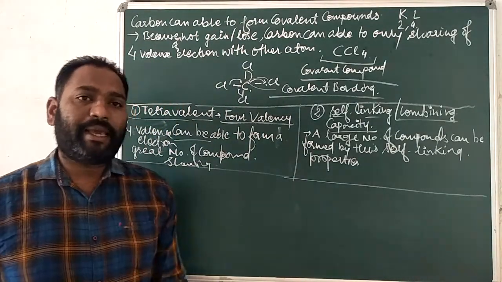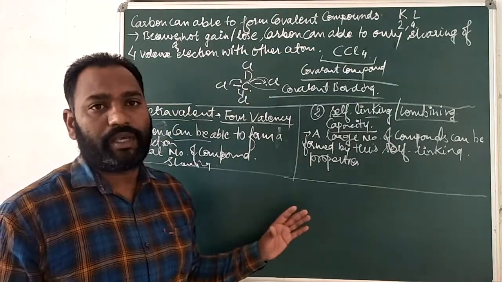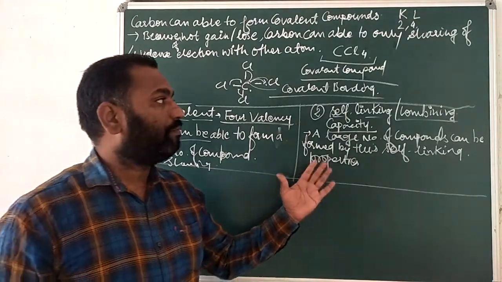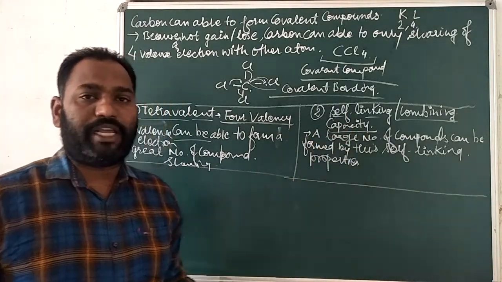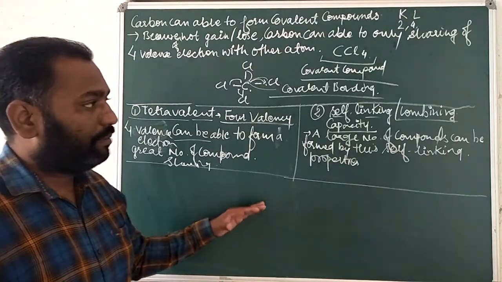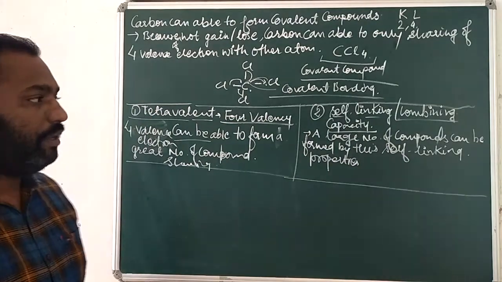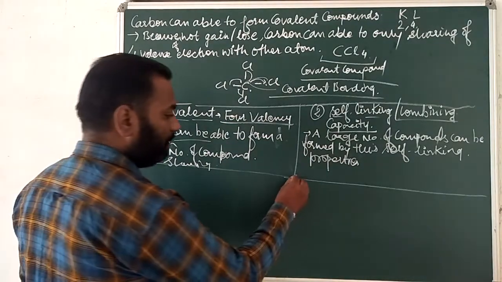It means the combining capacity with other atoms is great, so they can easily link with themselves. That's why they can form a large number of compounds, and that's why in the whole world carbon has the most compounds on earth. So they have these two properties.